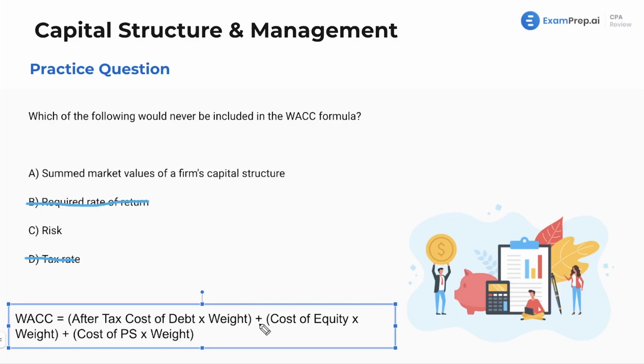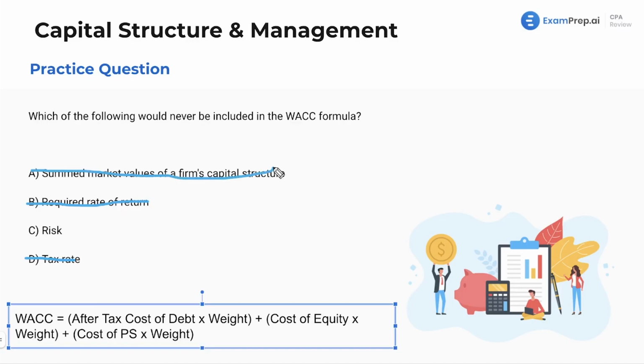Lastly, the summed market values of a firm's capital structure. How do you get the weights for all of these? Well, through the market values of the capital structure. If we have, let's say, 1 million of debt, 2 million of equity, and 3 million of preferred stock, this is a total market cap of $6 million. Now, how do you get the percentages, the weights? You do 1 divided by 6, 2 divided by 6, 3 divided by 6, and that's how you get your weights.